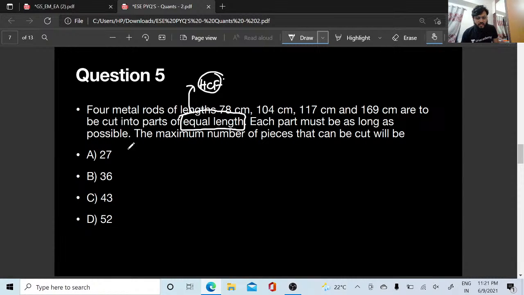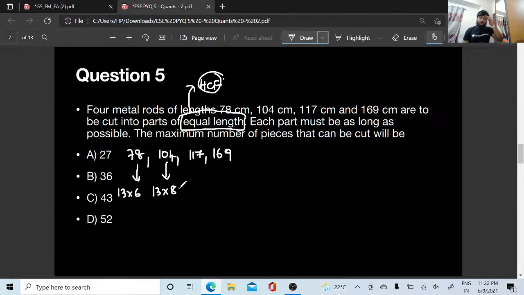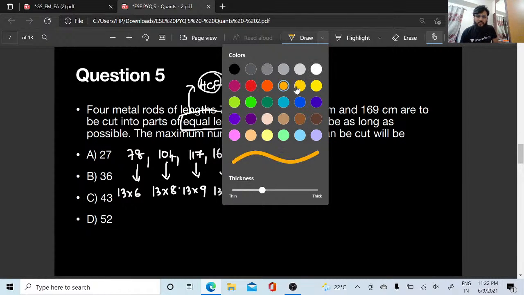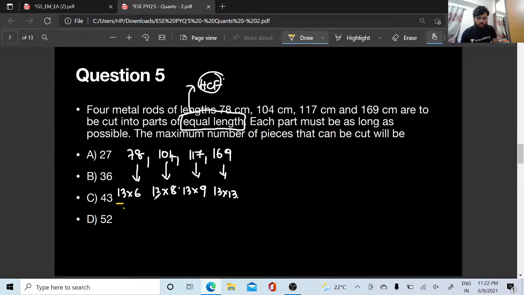So let us write down the numbers here. This is 78, this is 104, this is 117, this is 169. So what is 78, people? This is 13 times 6. What is 104? 104 is 13 times 8, right? What is 117? 117 is 13 times 9, and 169 is 13 times 13. What is going to be my HCF here? What is the common factor I can get? 13 is the common factor I am getting. Yes or no, people? So my HCF is going to be 13, right?